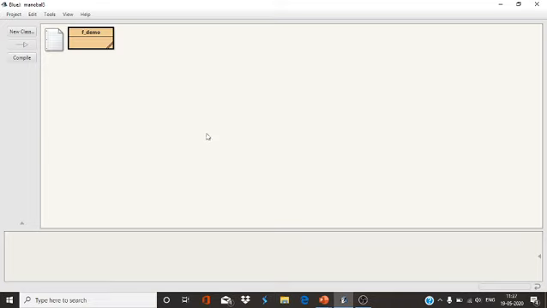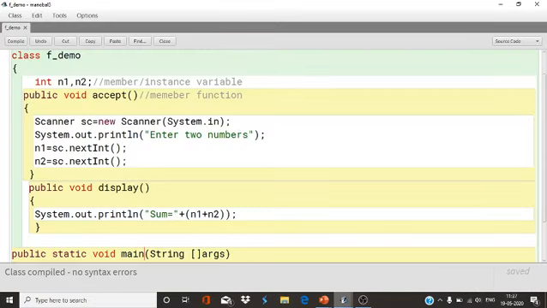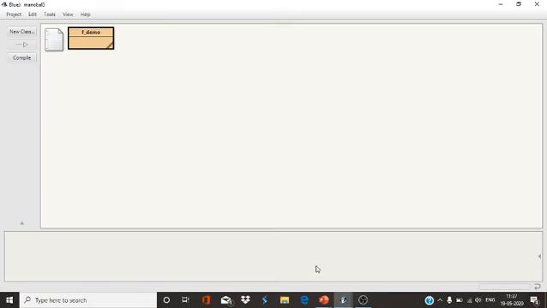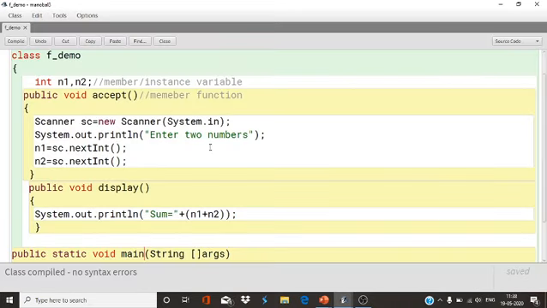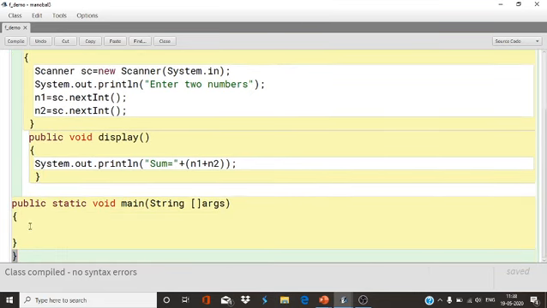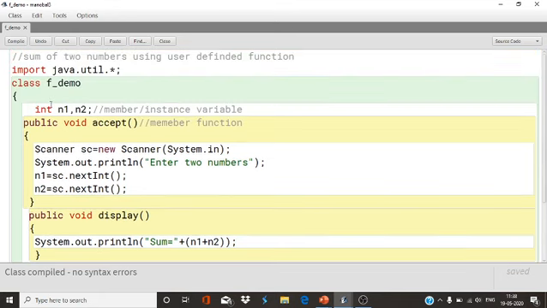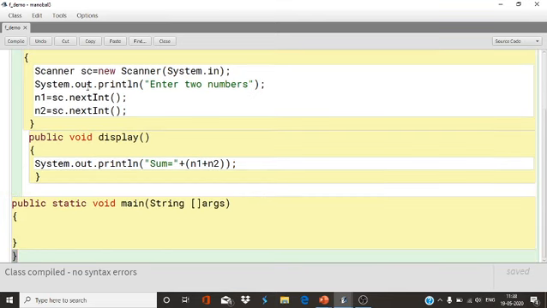You will get nothing. So what you have to do, you have to call this method or variable inside this function. So how will you call this? By creating an object of the class. So what is the name of the class? Function demo.